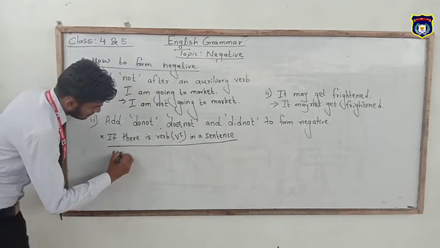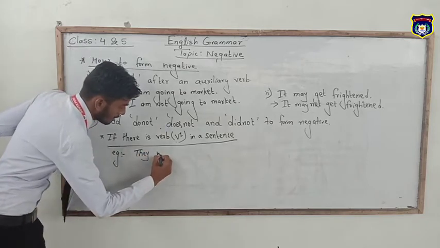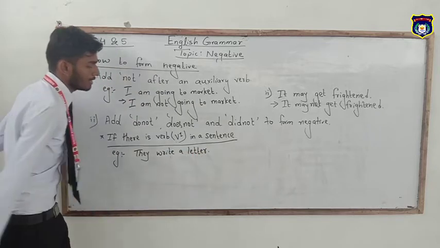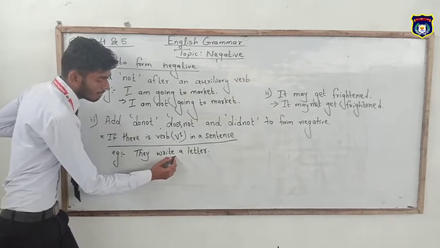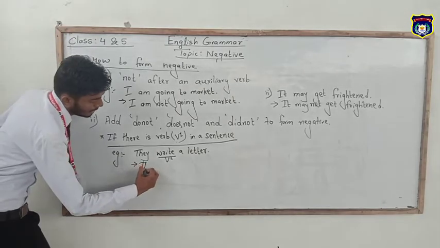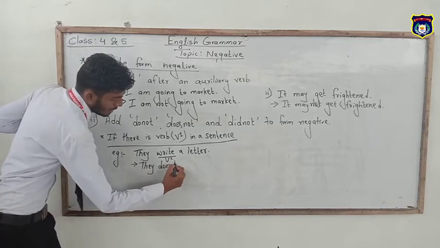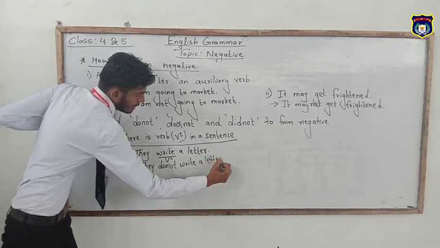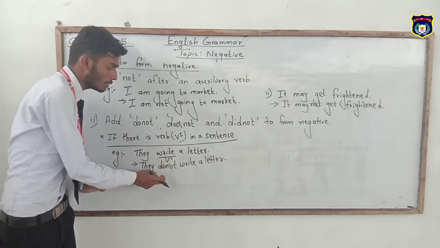For example, they write a letter. In this sentence, write is a main verb and it is in V1 form, so we have to add do not before the main verb. They do not write a letter. It means if a sentence contains verb V1, we have to add do not before the main verb to make it negative.